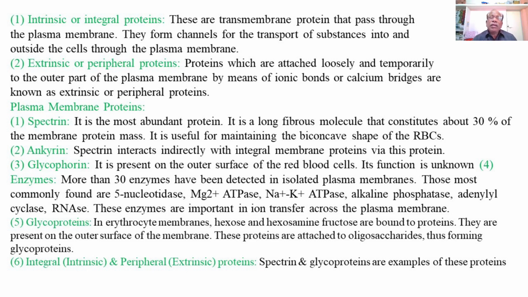Then, integral or intrinsic proteins and peripheral or extrinsic proteins: spectrin and glycoproteins are the examples. Spectrin, which contributes about 30% of the membrane protein mass, is a fibrous protein present as an integral protein.